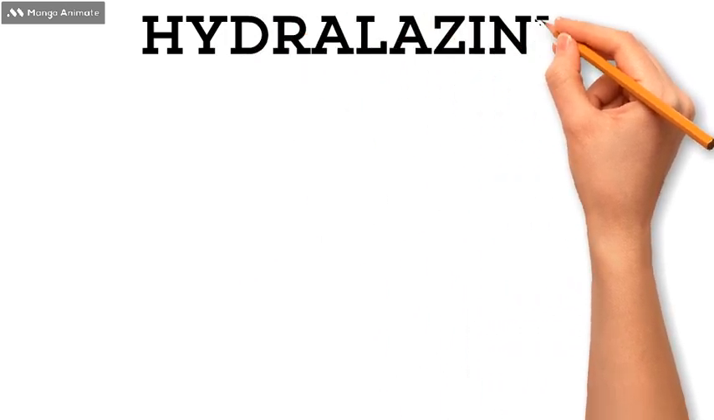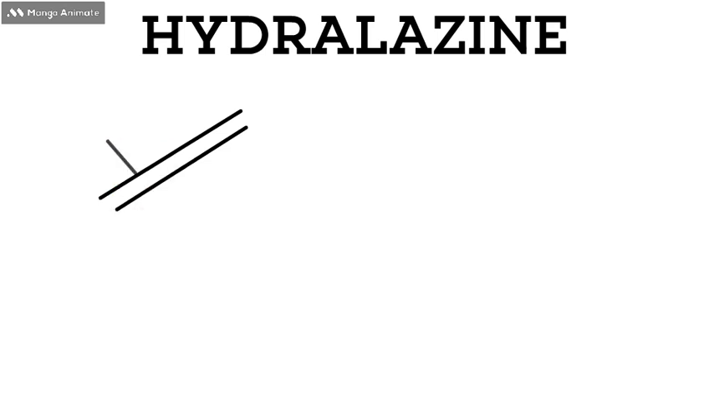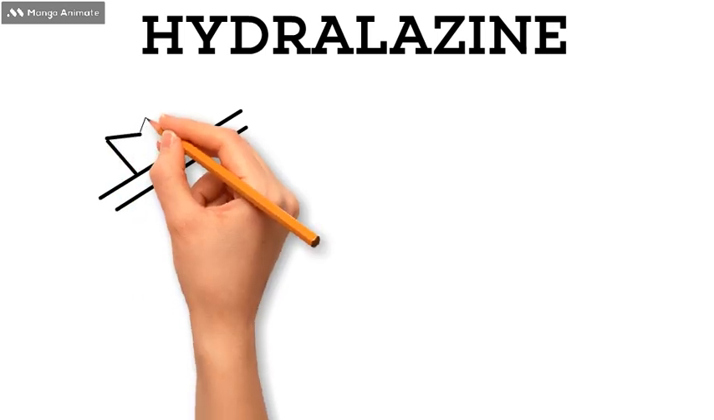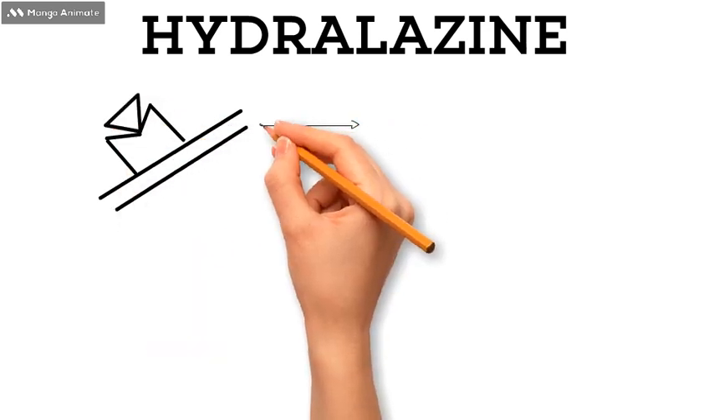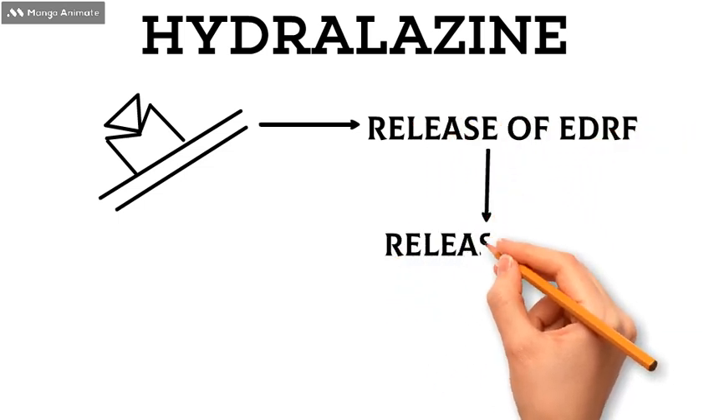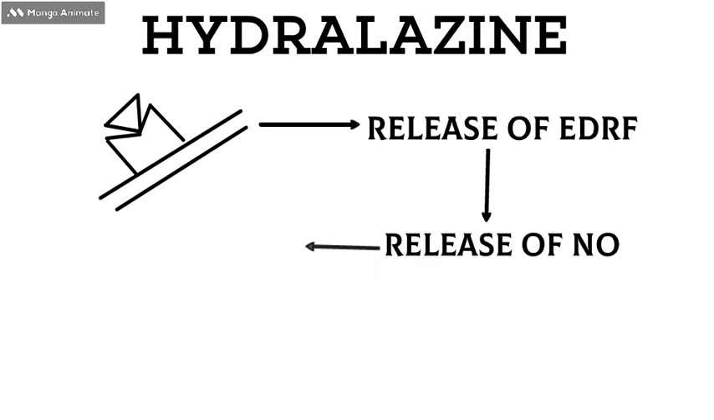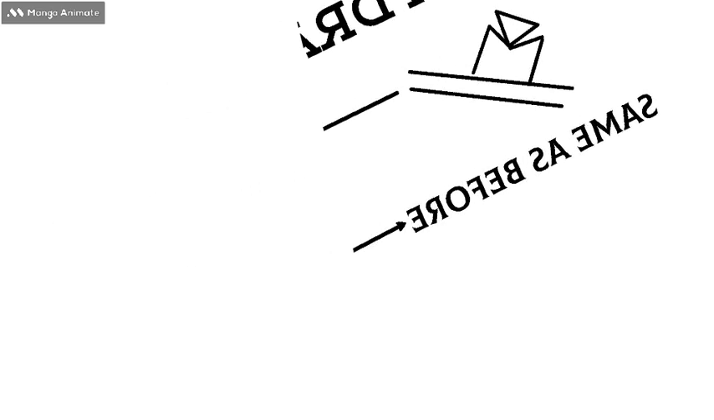Another example can be given as hydralazine. Let's consider a blood vessel, and in this blood vessel the M3 receptor is present. When hydralazine binds with the M3 receptor, it will activate the release of EDRF, which is also known as endothelial derived relaxing factor. This EDRF release will cause the release of nitric oxide, then same as before, nitric oxide will activate the guanylyl cyclase, which will eventually produce cGMP, which will produce PKG, eventually causing vasodilation.